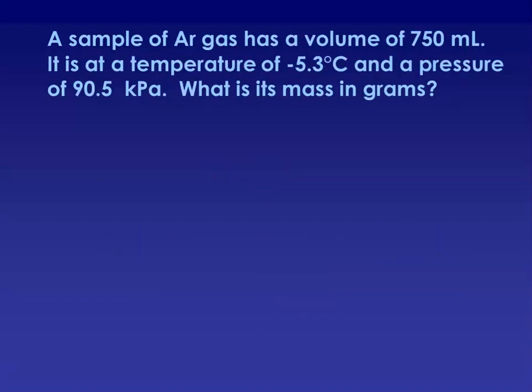So this ideal gas law problem is going to involve several conversions. We have an argon gas that's at a volume of 750 milliliters. It's initially at a temperature of negative 5.3 degrees Celsius and a pressure of 90.5 kPa, and we want to find its mass. Well, in our ideal gas law, there's only one quantity that has anything to do with amount, and that would be n. So if we solve for n, we would get PV divided by RT.